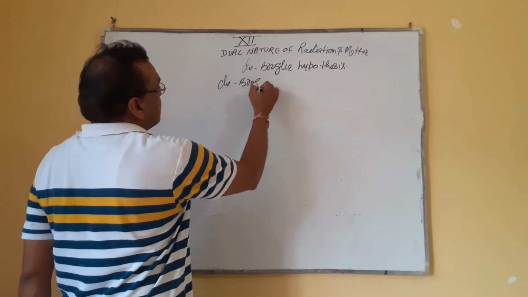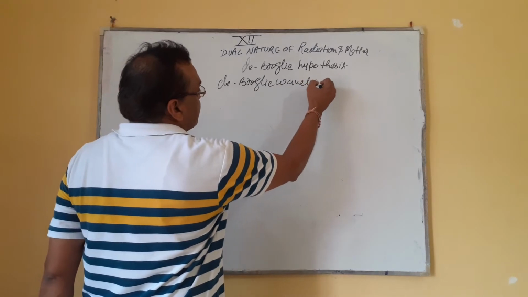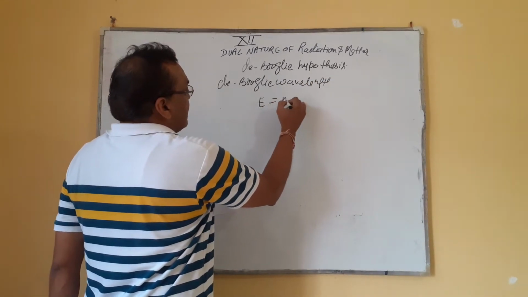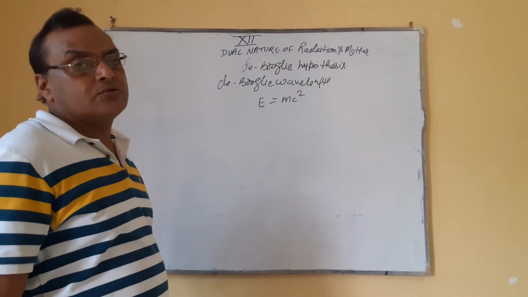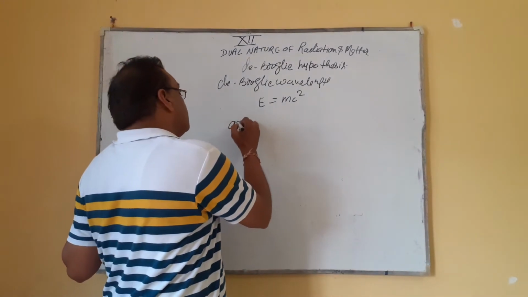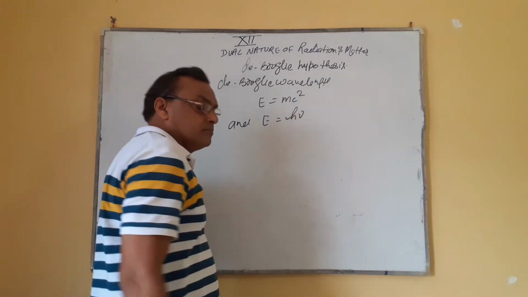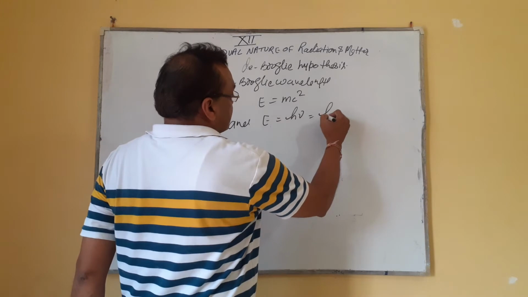De Broglie wavelength. On what basis? We know the formula E is equal to mc square, and the energy of a photon is given by E is equal to h nu, which we can also write as hc by lambda.